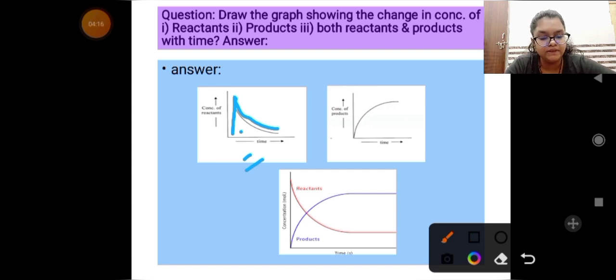Here, this graph represents the concentration of a product. Initially, when the reaction doesn't start, our concentration of product is zero. But with the passage of time, when the reactant molecules start converting into product, our product concentration starts increasing. Now, this graph represents both reactant and product concentration.